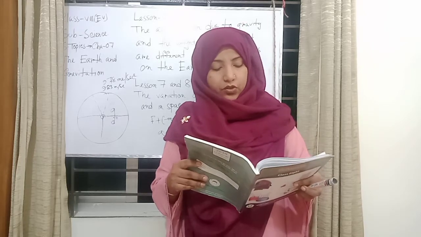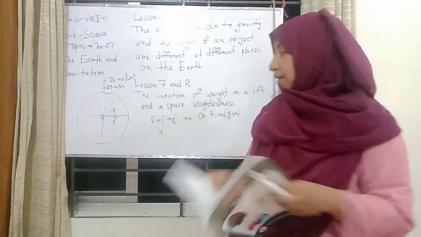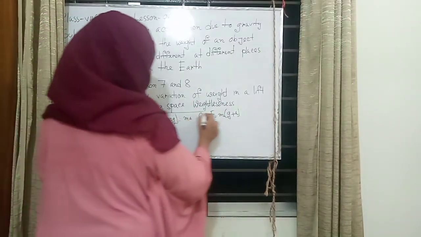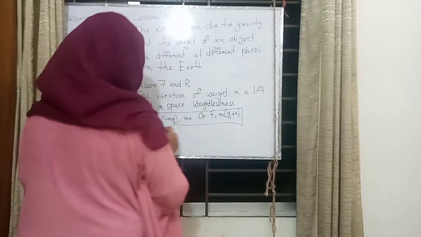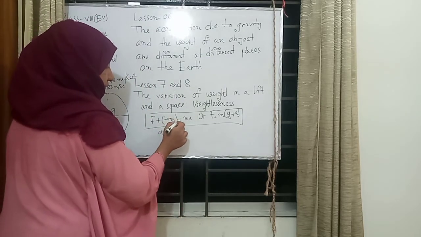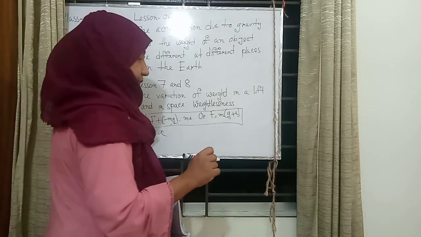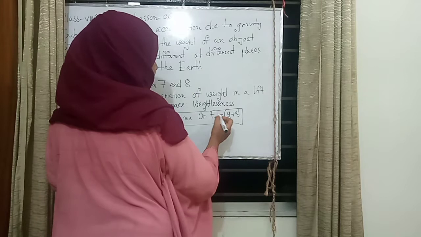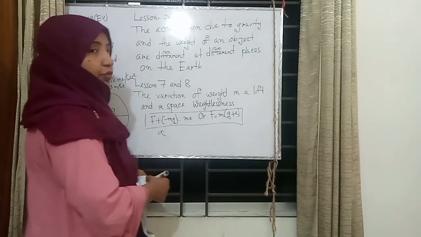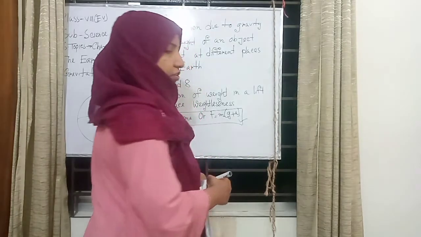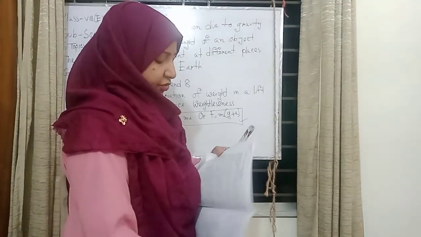By applying Newton's law of motion, F minus mg equal to ma. We know F is equal to ma, or F is equal to m into g plus a.